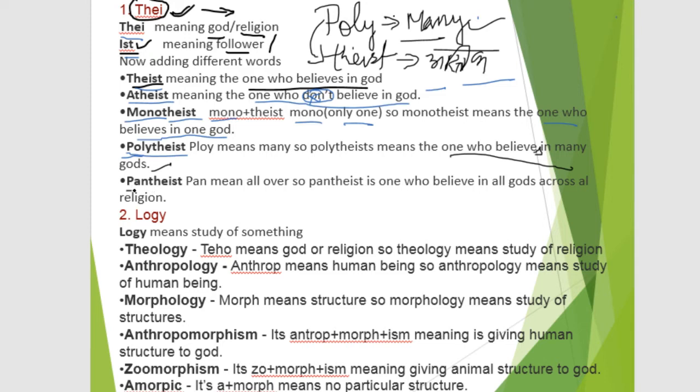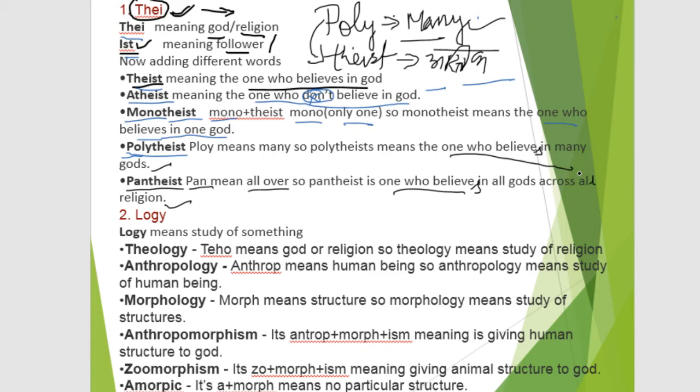Now pantheist. Pan means overall, like pan America, pan India. Pan India means all over India, and pan America means all over America. Now pantheist means one who believes in all gods across all religions.